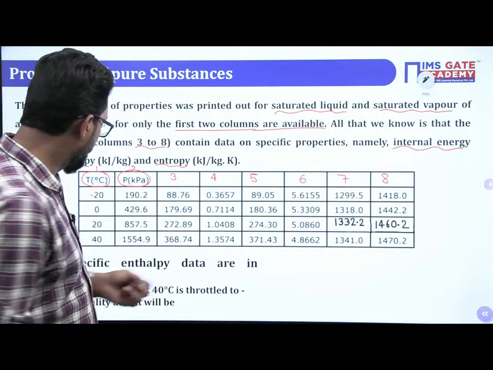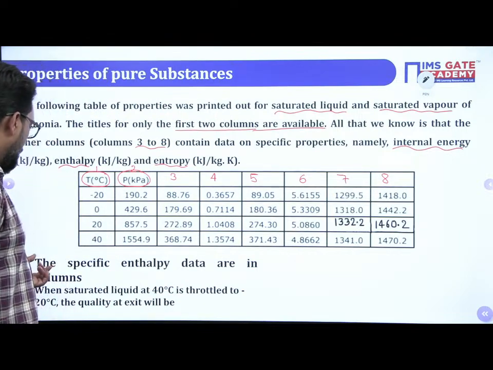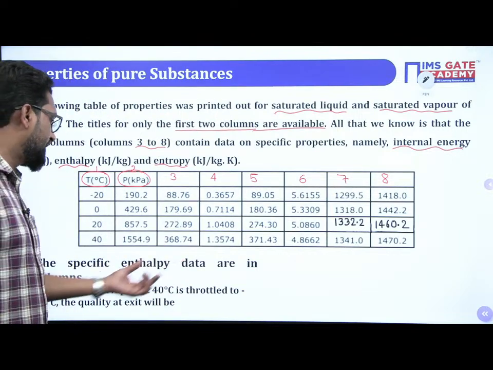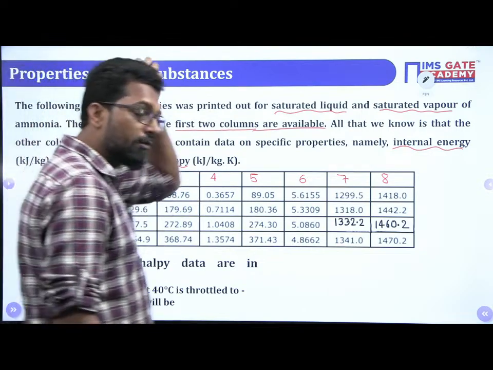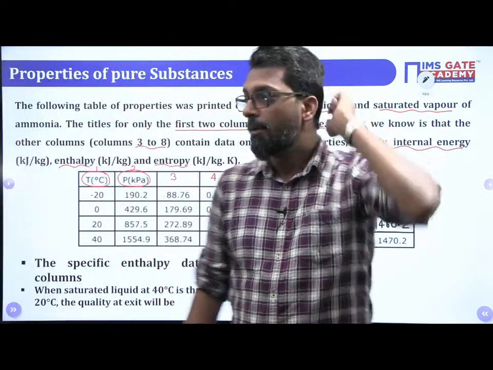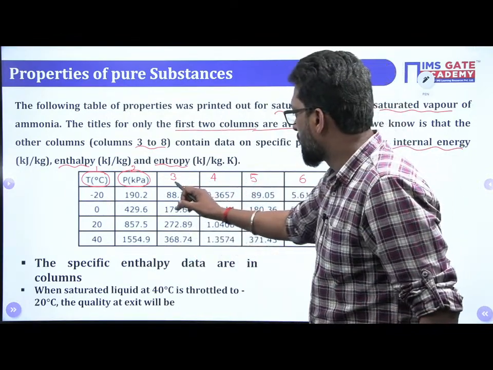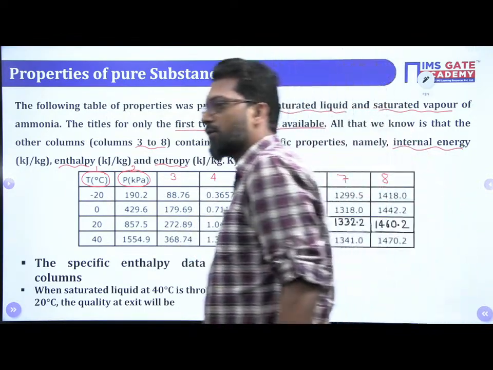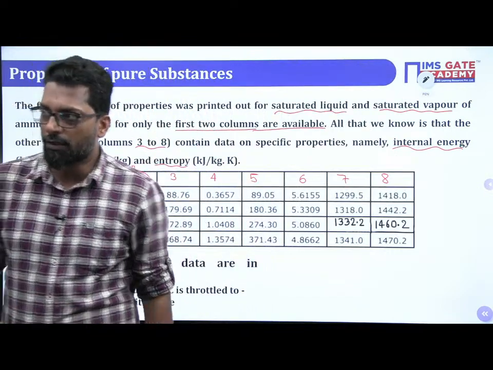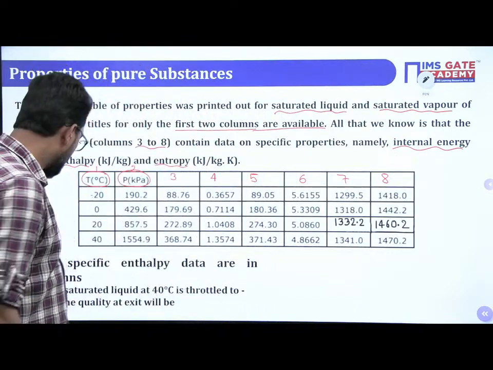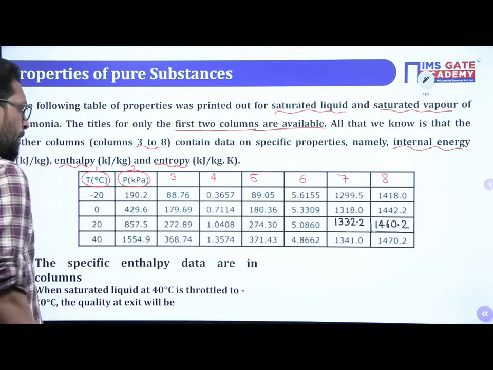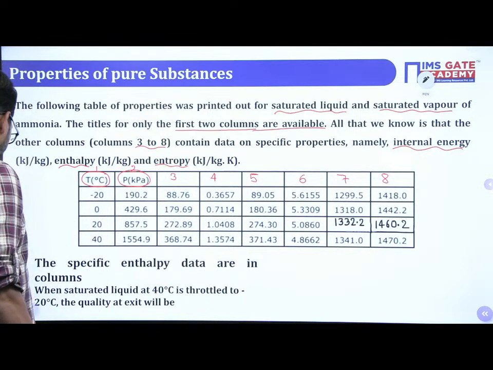In the question, they only ask the specific enthalpy data in the columns. In which column is the specific enthalpy? But we have to find all the properties, from column 3 to column 8. Now, start with that.